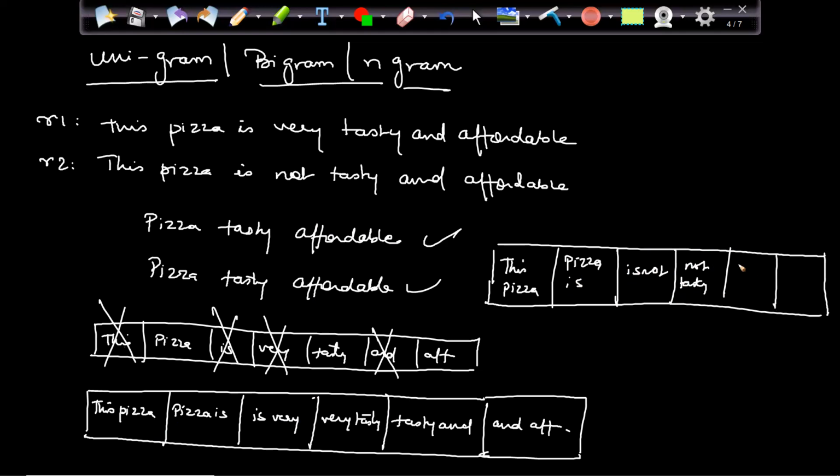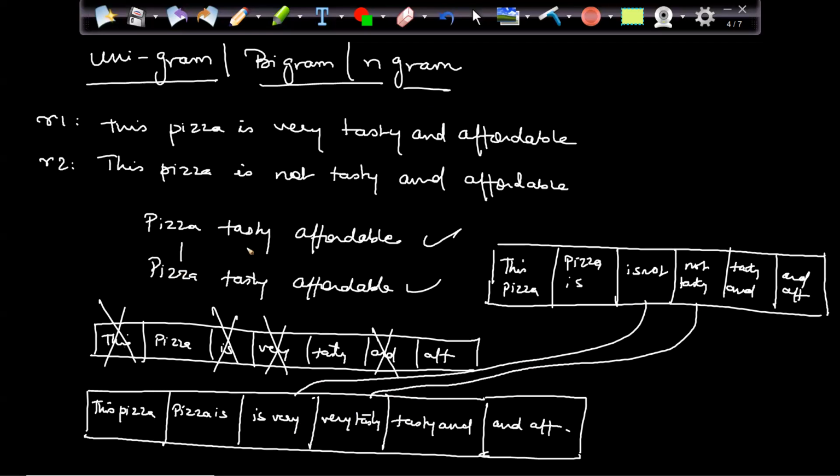Then we have "tasty and", that is common, and then "and affordable". So I got two differences, right? This is my first difference and this is my second difference. So automatically I got some differences. Here I did not get any difference. Right?